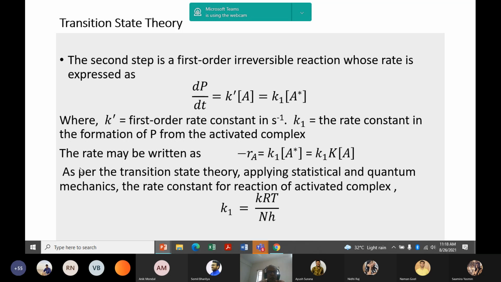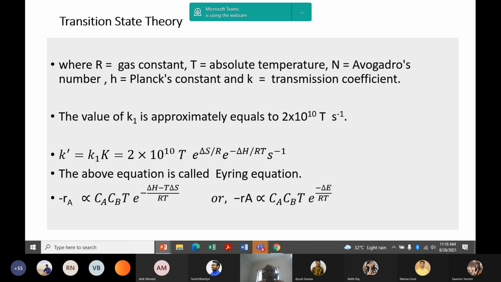This is from the transition state theory. We obtain k prime is equal to k1 is equal to kappa RT by Nh. N is the Avogadro number, h is Planck's constant, etc. And R is gas constant, and kappa is the transmission coefficient. But whatever these terms, R, T, N, h, kappa, these are from the transition state theory, and are known quantities.